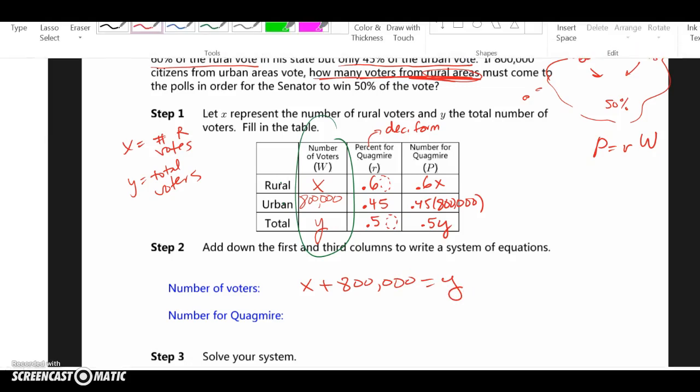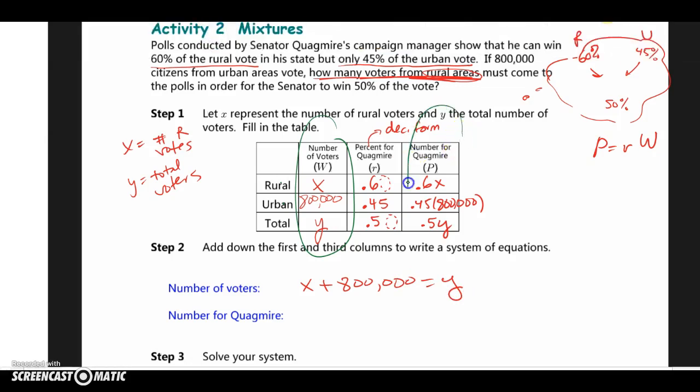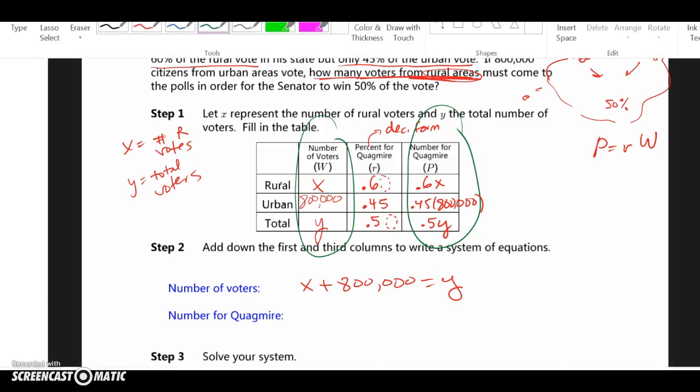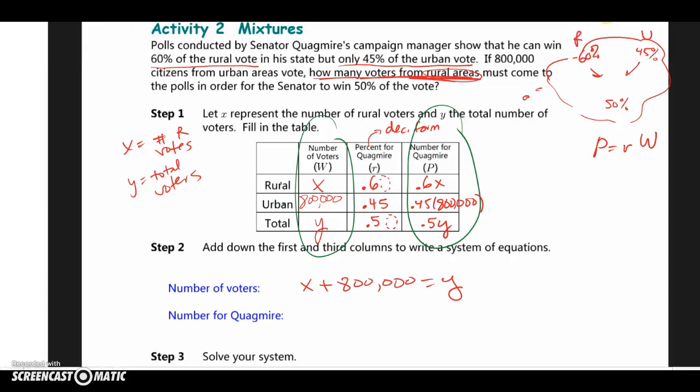And then also, I know that the final count that he gets for his vote, 60% of those come from the rural people, plus 45% come from the urban people. And he's going to need 50% of that total to win, I guess. So there's my system, an equation in X and Y, another equation in X and Y.